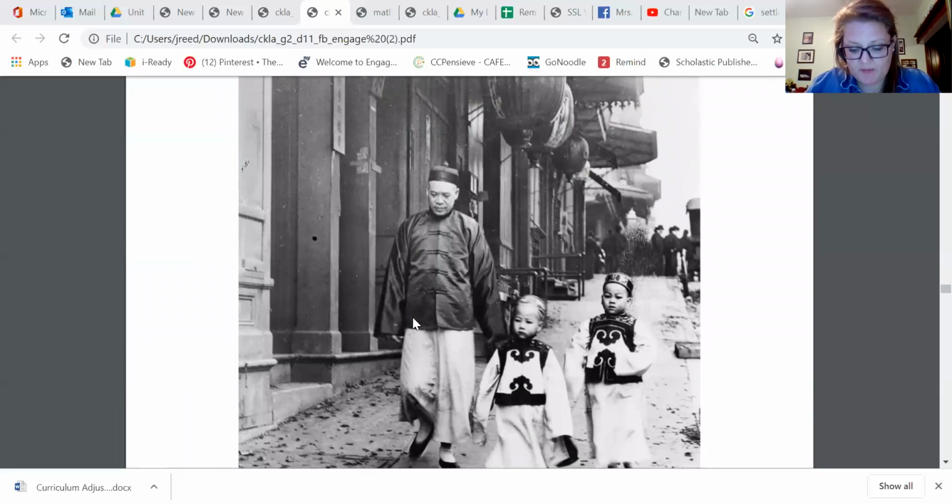Many of the Chinese immigrants who came to the United States in the 1840s and 1850s were pushed out of their homelands because they were poor. Some were pulled to the United States because of the prospect or possibility of finding gold in the mountains of California. Others were drawn here by jobs building railroads.